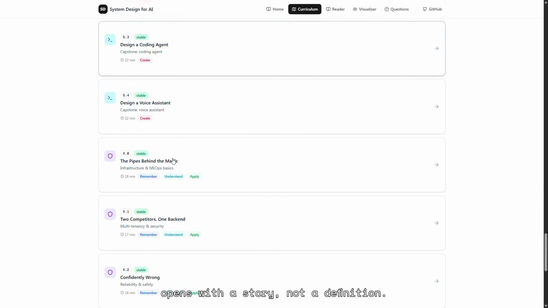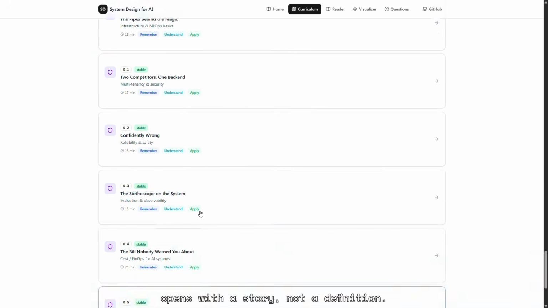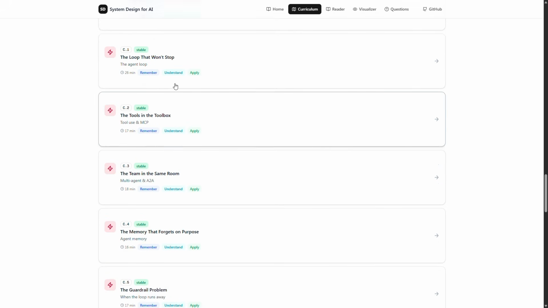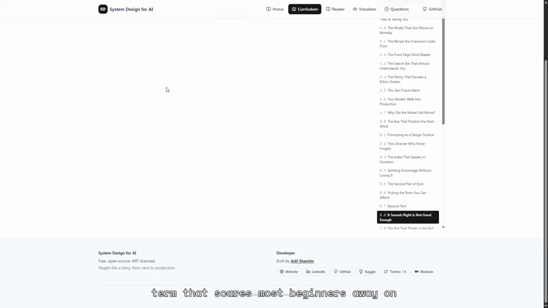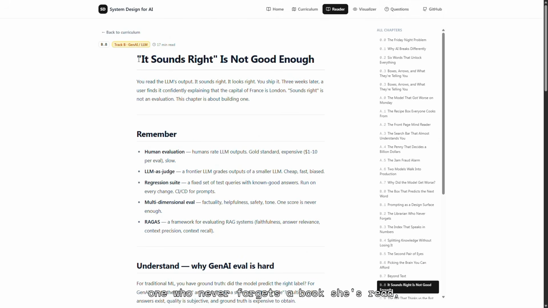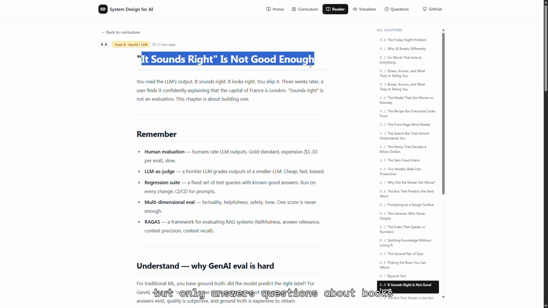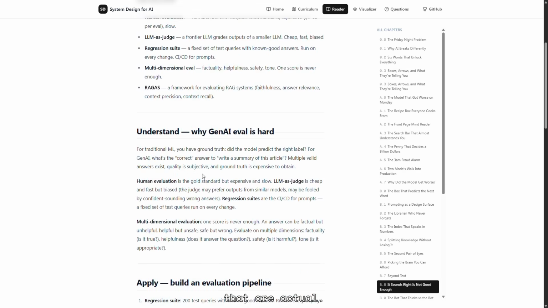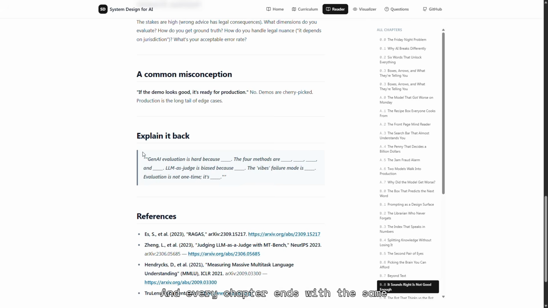Every chapter opens with a story, not a definition. Take retrieval augmented generation, a term that scares most beginners away on sight. This course opens with a librarian, one who never forgets a book she's read, but only answers questions about books that are actual. And every chapter ends with the same simple test.